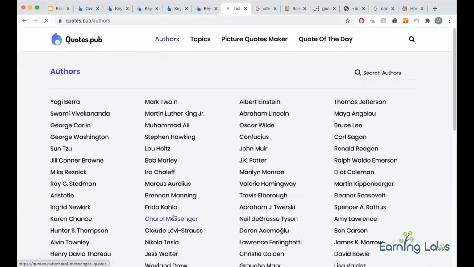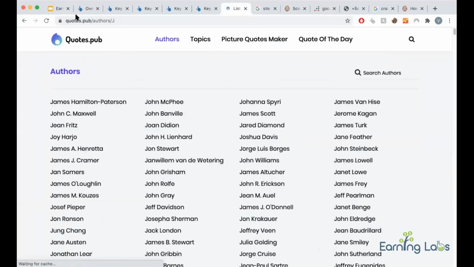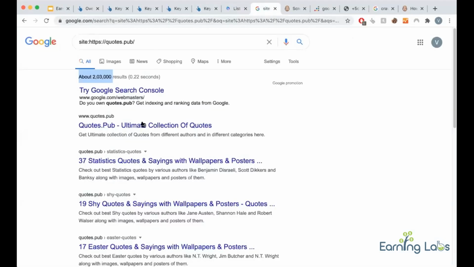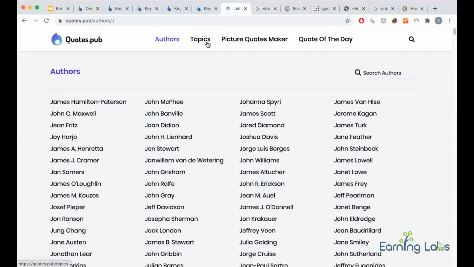In there. So that way, by just 5 to 10 crawls, Google can reach any page of my site. You understood? Google should not take like 20-30 crawls to reach one page of your site. Then it will be too deep in your site and Google will not index it. So try to link your whole site via an HTML sitemap, and try to have that HTML sitemap in the menu.